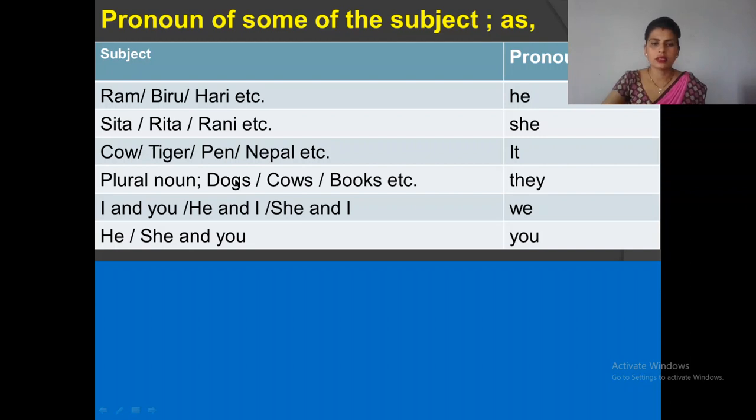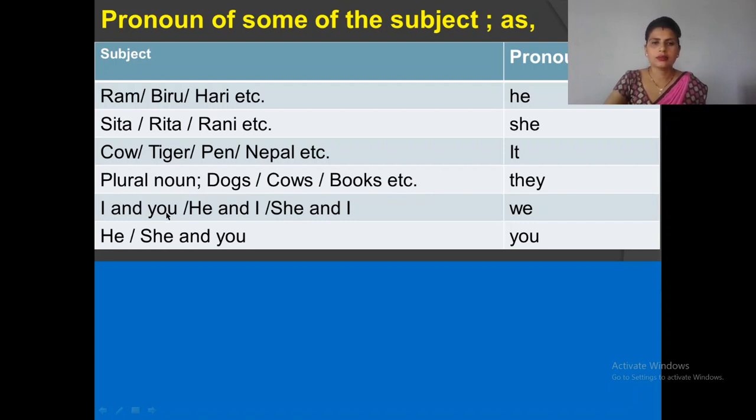Plural noun, dogs or cows or books, etc. Books, their pronoun is they. Cows, their pronoun is they. So we need to know they is pronoun of plural noun.